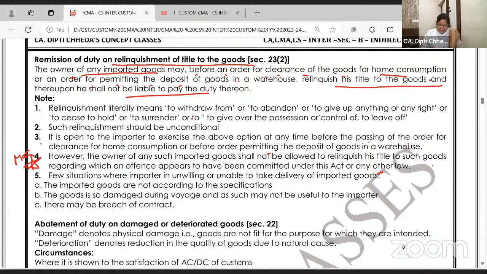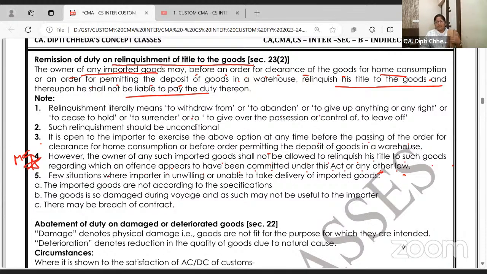The owner of any such goods shall not be allowed to relinquish his title to such goods regarding which an offense appears to have been committed under this act or under any other law. If you have committed an offense and you are liable to pay the penalty, the interest, now you can't say, I don't want the goods. Simply, your goods have been unloaded and yet to be transferred for home consumption or warehouse. You can relinquish the goods, and if you relinquish, no duty. But if you have done certain offense related to imported goods, imported what should not have been imported, smuggled, now you can't relinquish.